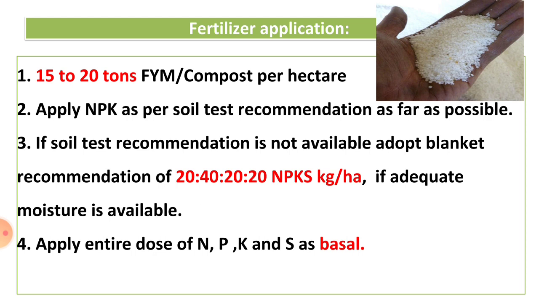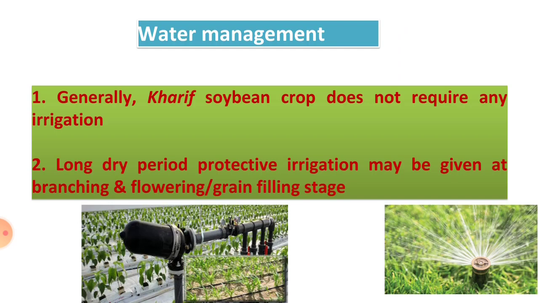Okay, this is the fertilizer application in soybean crop. Manure requirement is 15 to 20 tons FYM or compost per hectare and 20, 40, 20 NPK kg per hectare is applied at the time of sowing, as a basal dose.